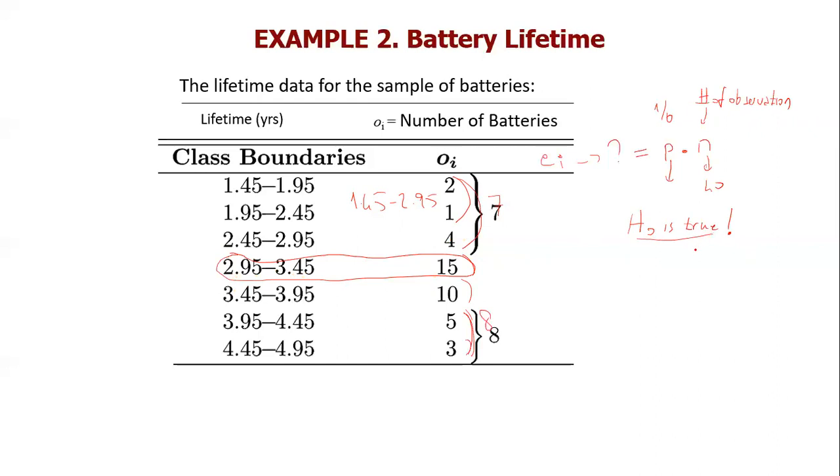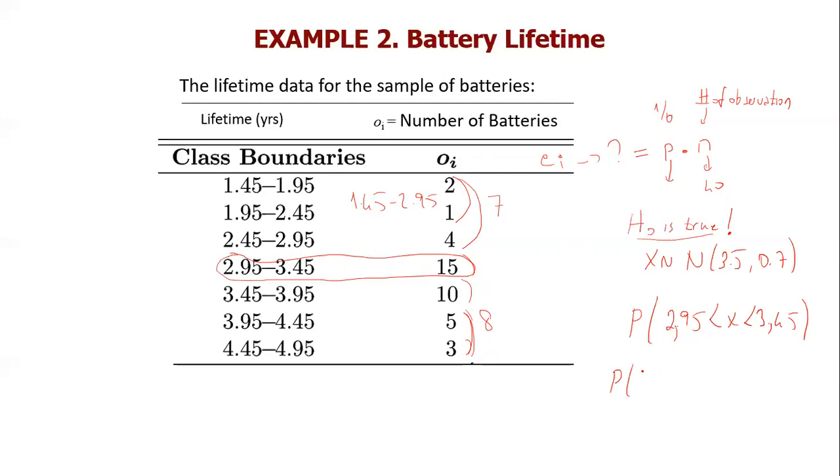If H0 is true, then X, the battery life, is normally distributed with mean 3.5 years and, let me just check, standard deviation 0.7 years. Now this asks, what is the probability that X is between 2.95 and 3.45? That's as easy as it is.